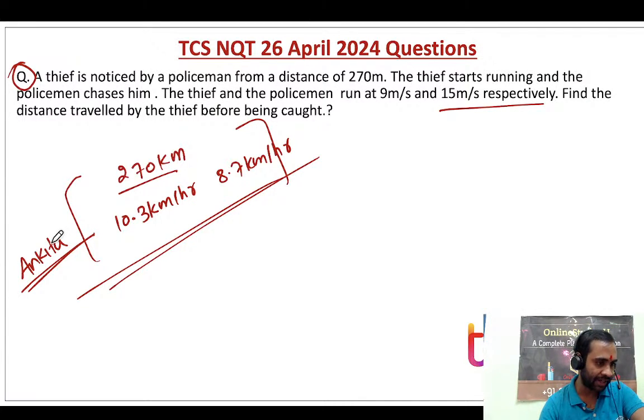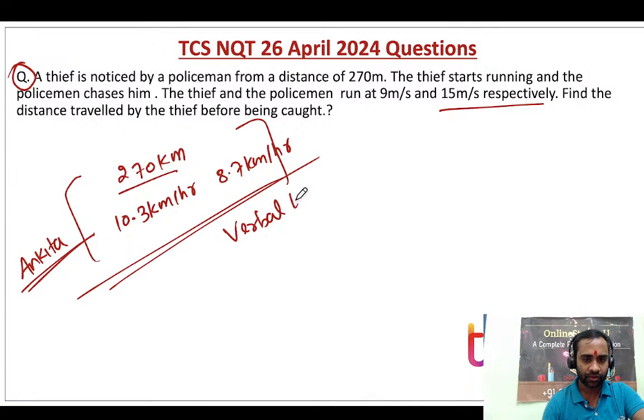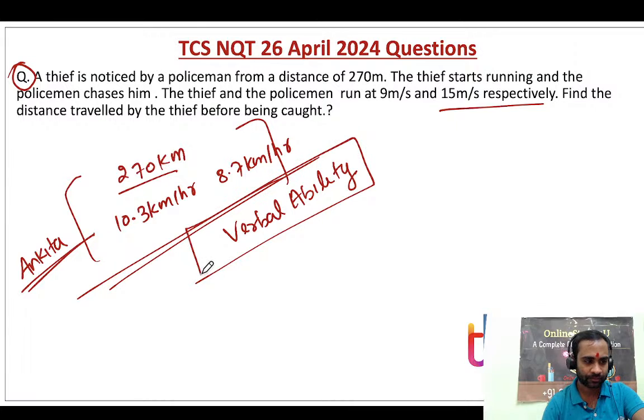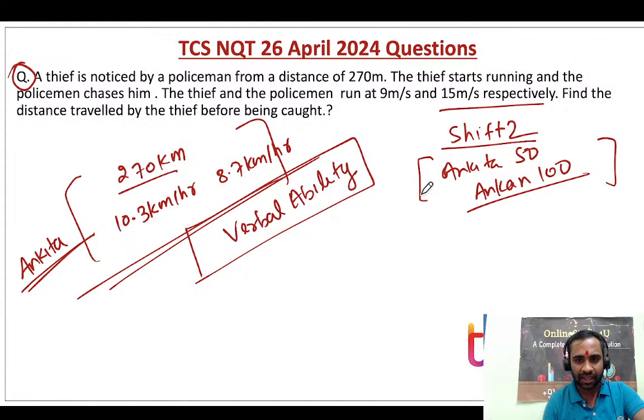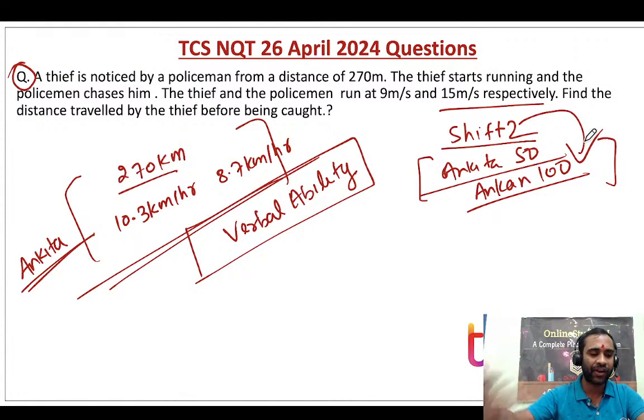Verbal ability was really lengthy. What about other people? Was verbal ability lengthy or what? Yes, I am talking about my section. Arey yaar, Ankita, I said in shift 2. There are many students, and for everyone a different value was there. Like for you it was 50, and suppose for Ankan it was 100. So in the same shift different people had different values.